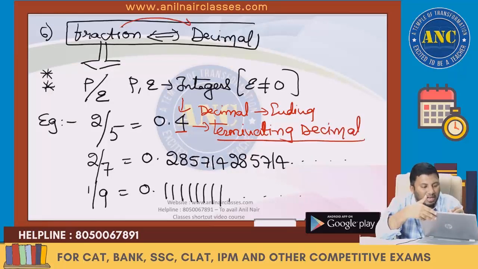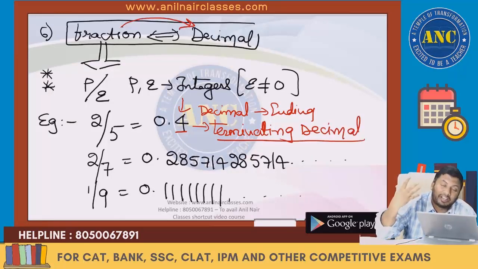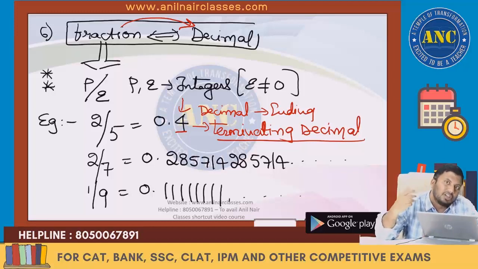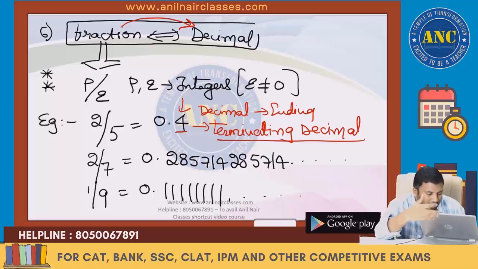Any fraction can be converted into a decimal. But if you convert into decimal, some values will end and some values will not end. When I say it is not ending, then the next question comes: are the digits repeating, or are the digits non-repeating? Terminal means it will end. Non-terminal means it continues. If it continues, will there be any particular pattern? Are the digits getting repeated again? I hope you got the point. Here 285714 is getting repeated.